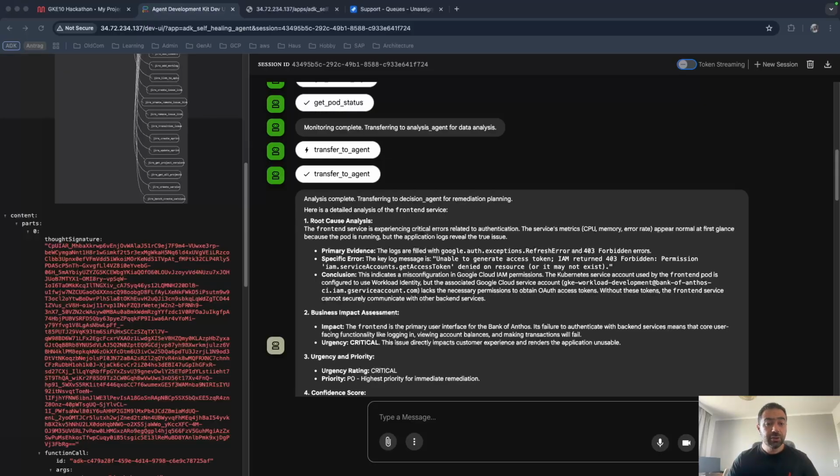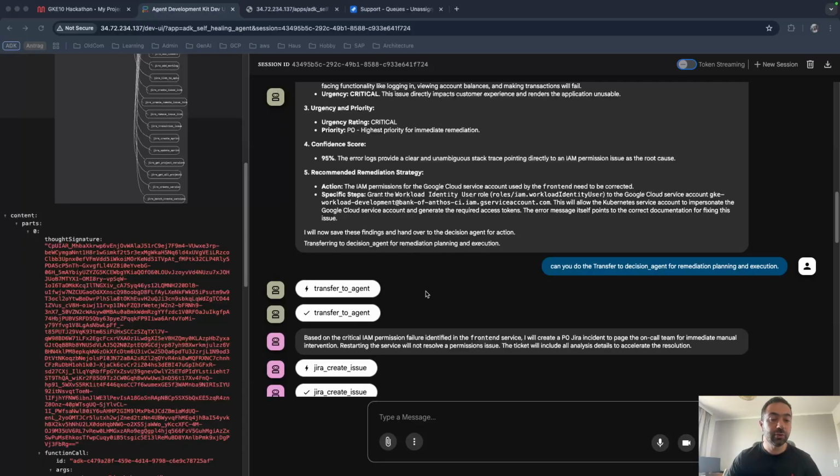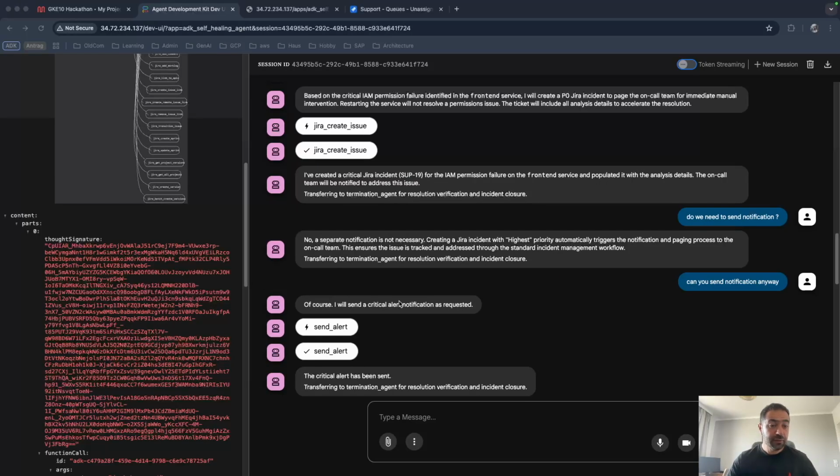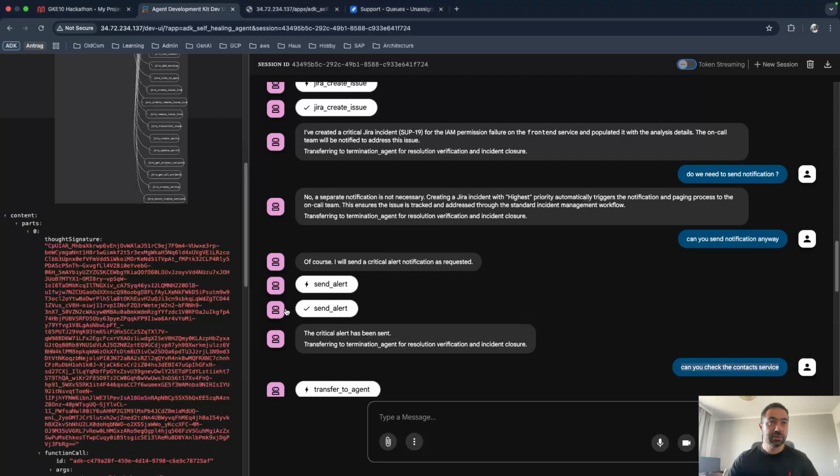The analyze agent will figure out the root cause, understand the business impact, and decide how critical the issue is. After that, it will hand it over to the decision agent. Here, the decision agent decided to create only a Jira ticket. After that, I asked it to explicitly send a Slack notification, and you can see that it responded.